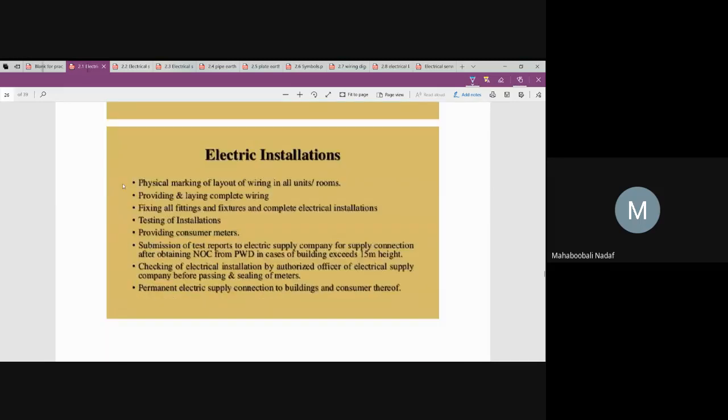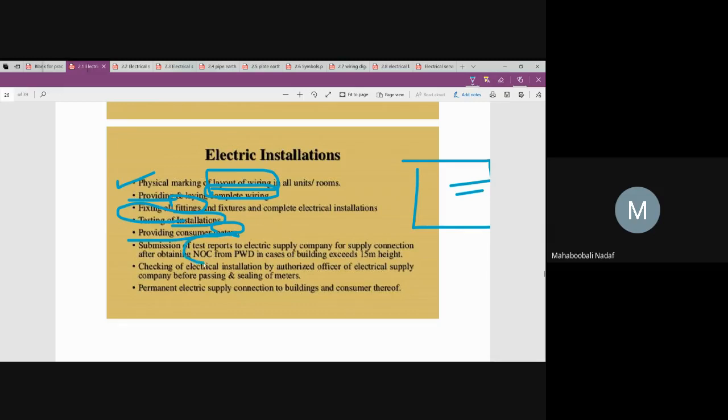Next, what is going to be done? Physical marking of the wiring. Physical marking means, if there is a building, where wiring has to come, where all it has to come, he will mark that in the layout. This is called layout of wiring. Second is providing and laying the complete wiring. That means the apparatus is not fixed, but at least he can place the conduits and wires inside. And the next one is fixing all the fittings, and the last one is testing them. Testing is very important, whether everything is performing or not. Testing is done. And the last one is what? Providing the meter, and everything is done.